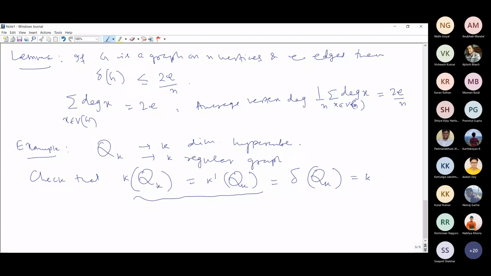For this hypercube, the number of vertices is always 2 to the power k, so the number of vertices is a power of 2 only. We'll have some more constructions tomorrow.